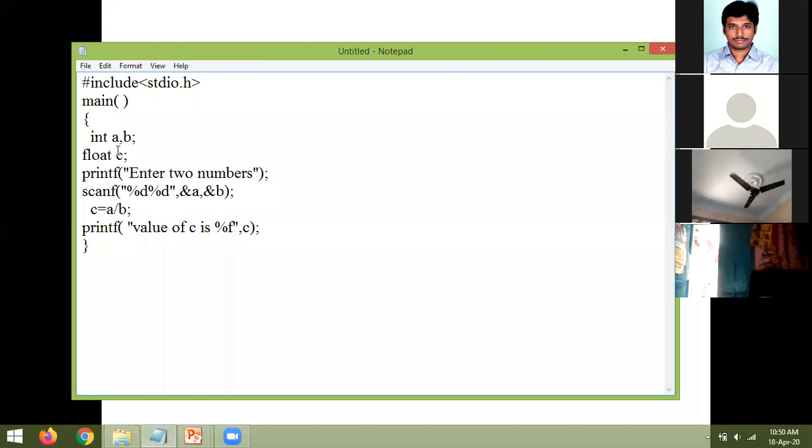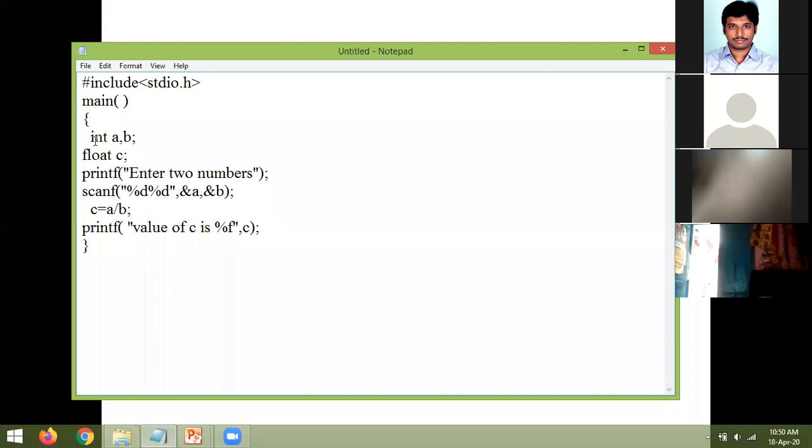Look at this program. Is it having any errors? No. That means this program is not having any syntax errors. If you compile this program, you won't get any errors. Now, suppose I am running the program and taking the value of A as 10 and B as 5. Will this program run successfully or not? Successfully run means it has to execute all the statements in the program, provide the output, and terminate properly.